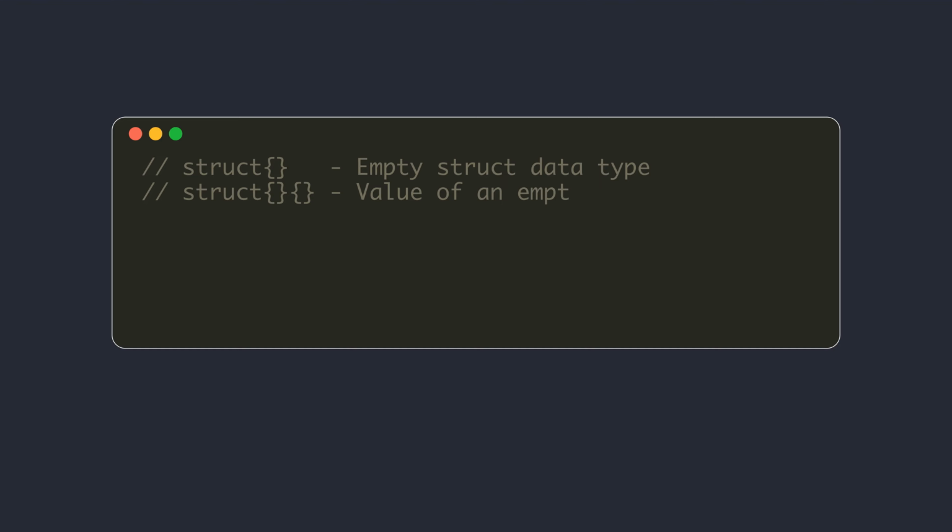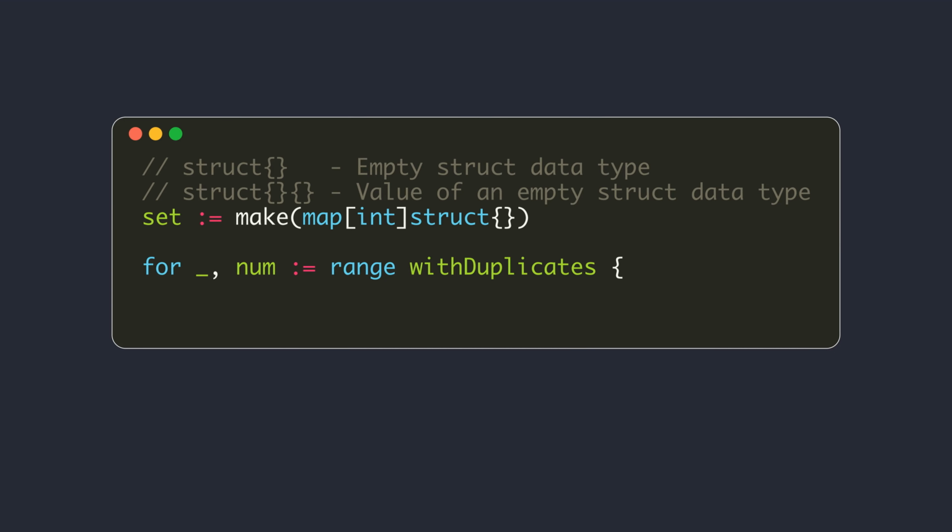The convention is to use an empty struct as the value type when using a map as a set. The reason for this is that an empty struct is a zero-size type and doesn't need any memory. The size of a struct is the sum of the sizes of all of its elements, and some padding. Since an empty struct doesn't have any fields, it doesn't take any space.